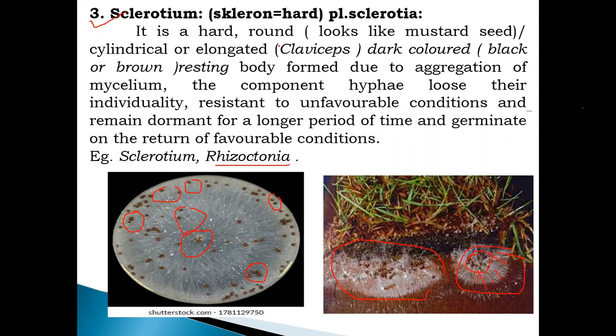It is hard, round, looks like a mustard seed, cylindrical or elongated, dark colored, black to brown, a resting body formed due to the aggregation of the mycelium.